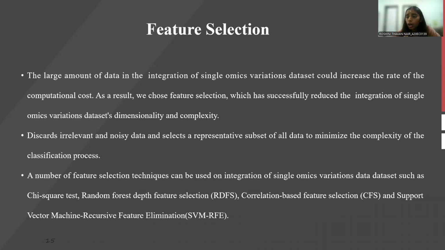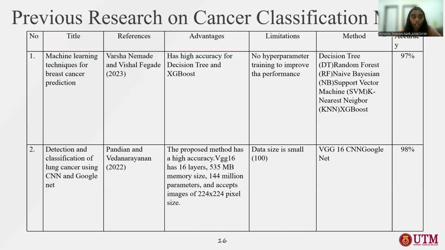We have a few feature selection techniques that can be applied for the integration of single omics variations, such as chi-square test, random forest, depth feature selection, correlation based feature selection, and support vector machine recursive feature elimination, which is SVM-RFE. So here are the previous research on cancer classification.